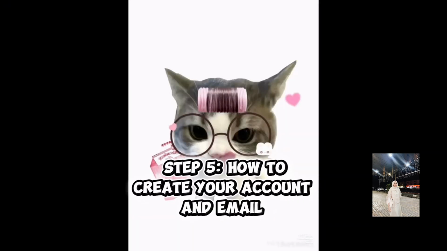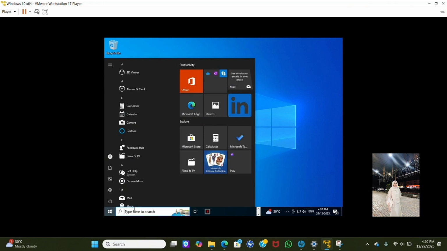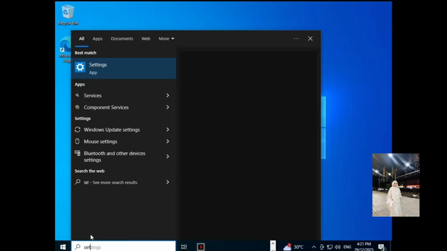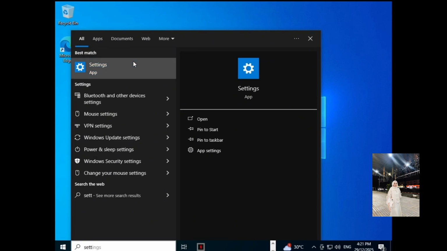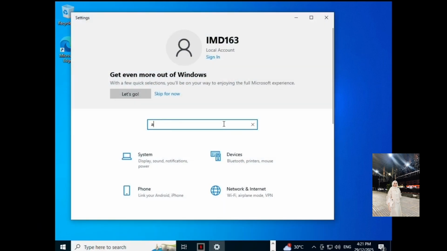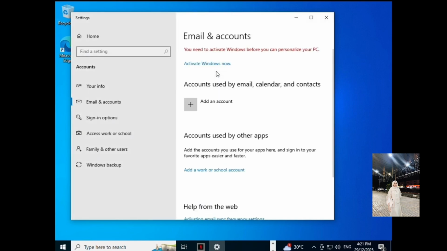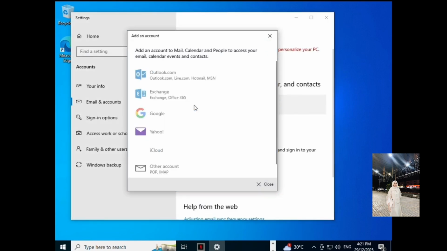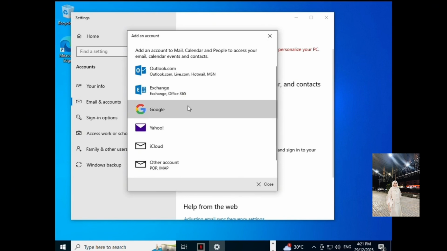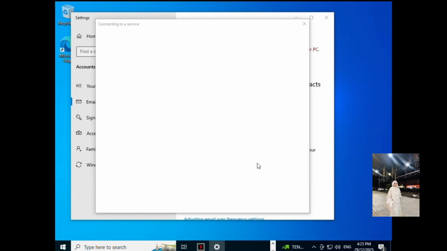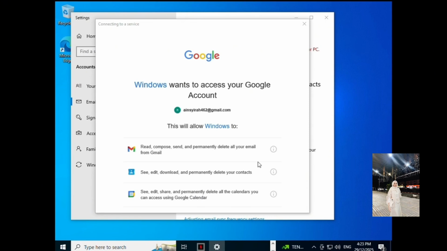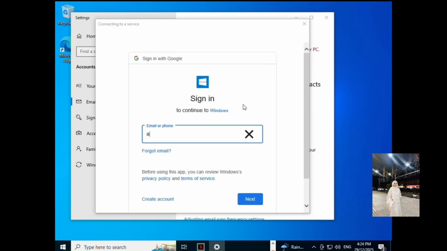So to step 5, how to create your account and email. First, you go to Windows and go to settings and then search account. And then you go to add an account and you can choose Google, and then you can put your email and password. And then when it's all done, you can put your email and password.